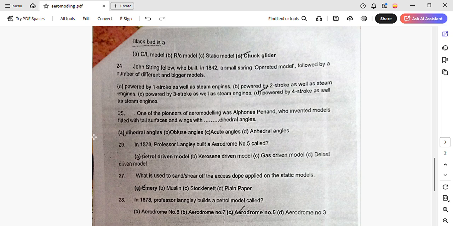Blackbird is a chunk glider. Another question that comes is what type of aero model is Blackbird? Is it an RC model, a static model, or a control line model? Basically this is a glider. So Blackbird is a chunk glider.